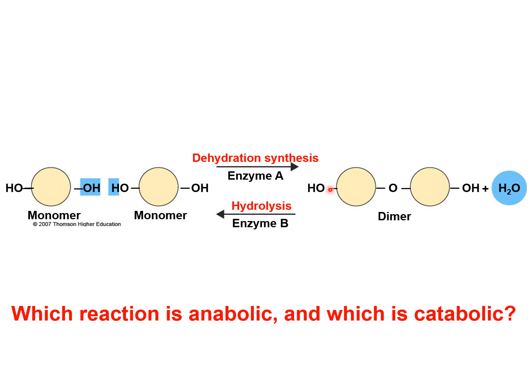So maybe we take this protein that we've been making and we split it apart into the individual amino acids. So would this one be anabolic or catabolic? So hopefully you said that it's a catabolic reaction because we're taking a larger molecule and breaking it into smaller pieces.